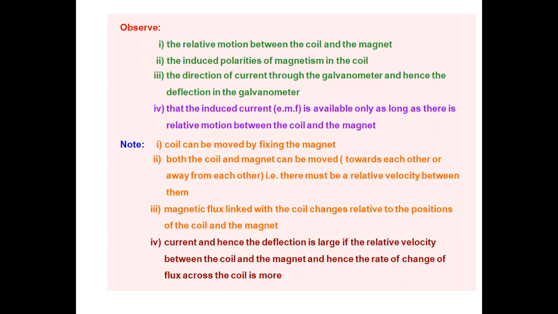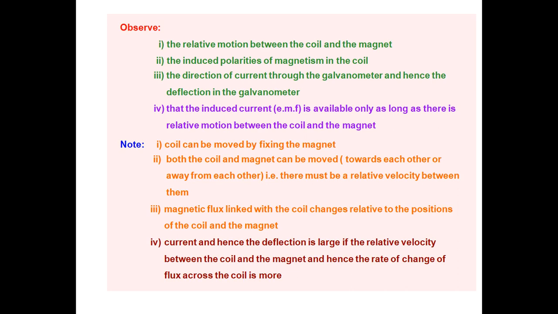So we'll see the note. The coil can be moved by fixing the magnet. The first condition is that the coil is in moving state and the magnet is at rest. Both the coil and magnet can be moved towards or away from each other. That is, there must be a relative velocity between them.